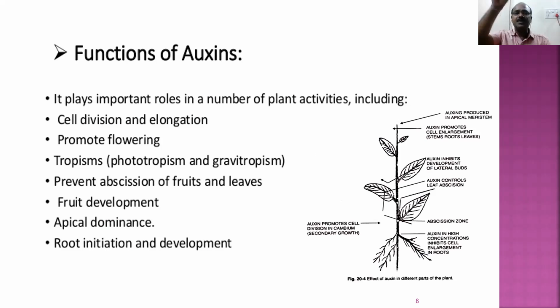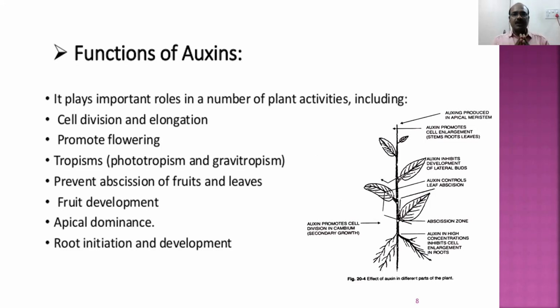Apical dominance: apex means the topmost, and dominance means it is dominating. When it is dominating, the plant grows only in the upward direction. If you want to stop its growth and develop branches, for example, in tea plantation, we want more branches. If you have more branches, you will have more leaves. If you have more leaves, you will get more profit. For that purpose, we cut the uppermost part of the stem, then the branches will come. That is apical dominance. And auxins are also responsible for root initiation and development.